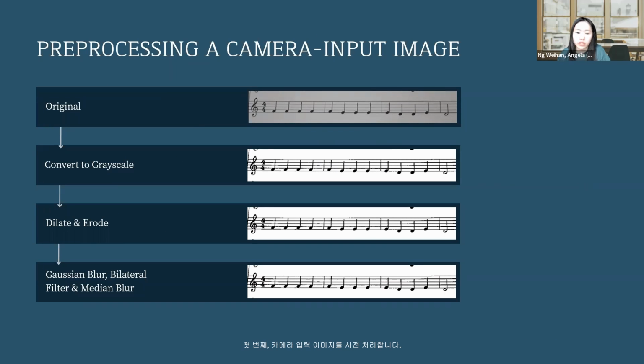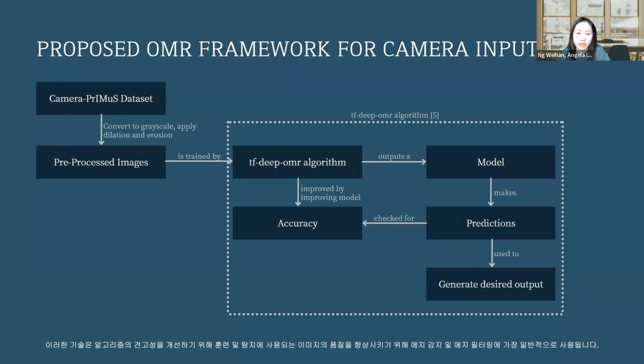Firstly, pre-processing of a camera input image. Some common pre-processing techniques that have been used in prior work in other fields include Gaussian blur and median filtering. These techniques are most commonly used for edge detection and edge filtering to improve the quality of images used for training and detection, to improve the robustness of an algorithm. Next is the proposed OMR framework for camera inputs.